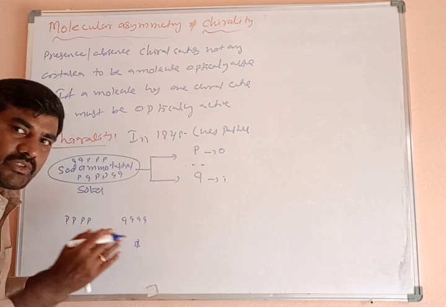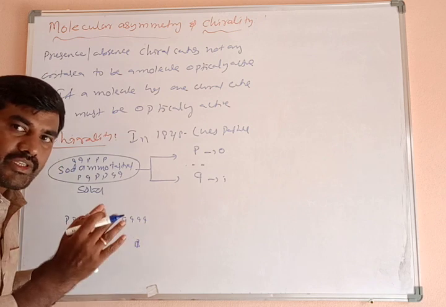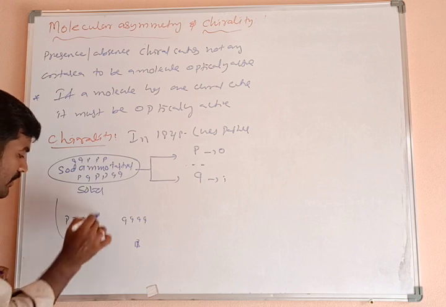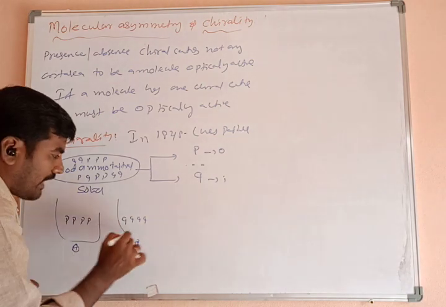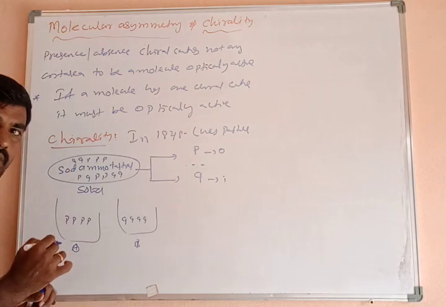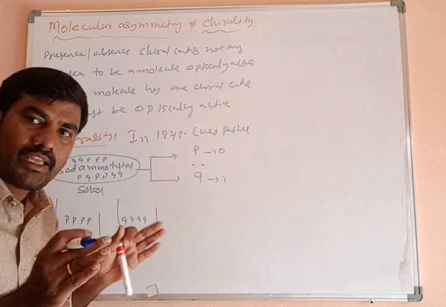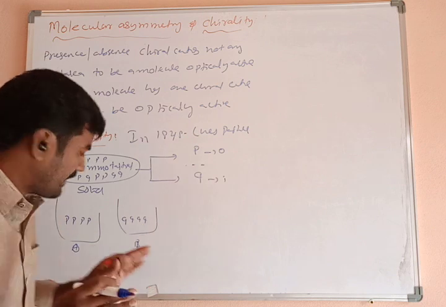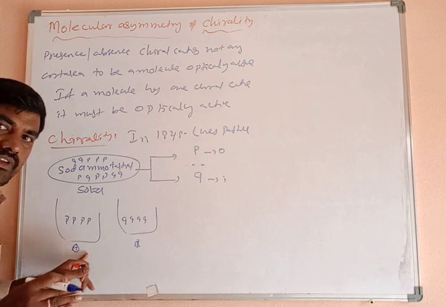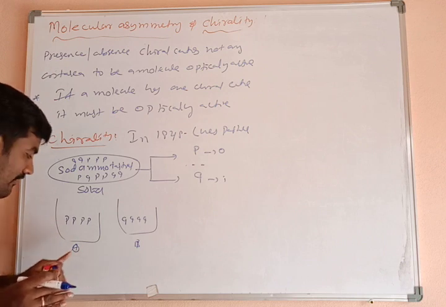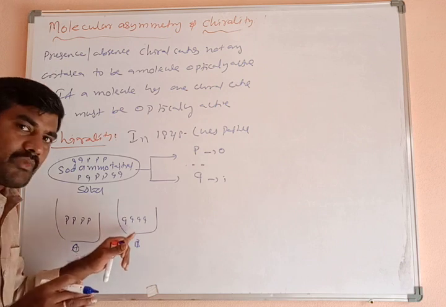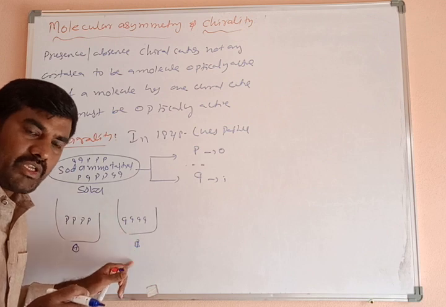Both were separated by Louis Pasteur, and he made an aqueous solution of both forms. Both forms are dissolved in water. Now we have an aqueous solution of sodium ammonium tartrate of the object and of the image.